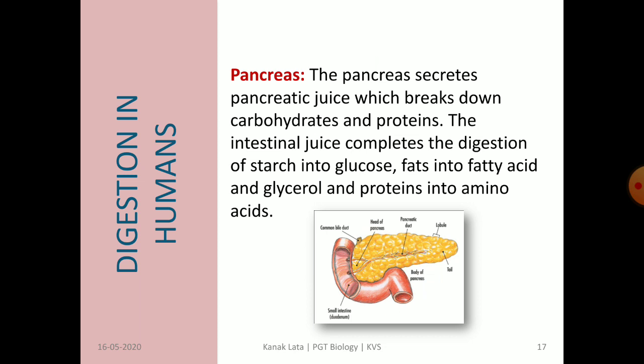As we have earlier seen, intestinal juice completes the digestion of starch into glucose, fats into fatty acid and glycerol, and proteins into amino acids. This is the figure showing pancreas. So, where does the complete digestion take place? Complete digestion takes place in the small intestine.